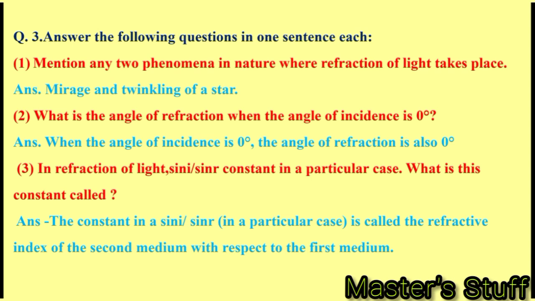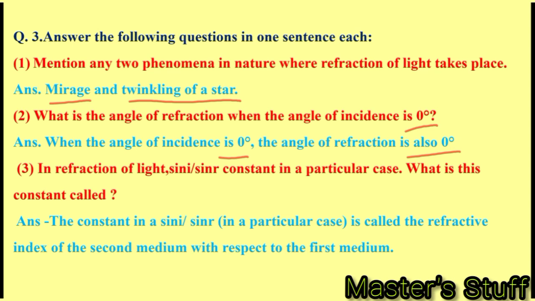Question number 3. Answer the following questions in one sentence each. Mention any two phenomena in nature where refraction of light takes place. First is mirage and second is twinkling of stars. What is the angle of refraction when the angle of incidence is 0 degree? When angle of incidence is 0 degree, then the angle of refraction is also 0 degree.